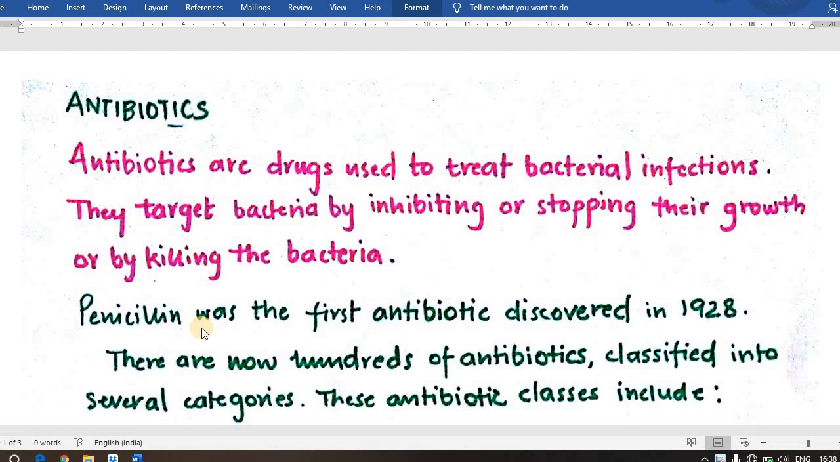Hello everyone. Today we are going to discuss what are antibiotics and how the bacteria are becoming resistant to antibiotics. So let's start. What are antibiotics? Antibiotics are basically drugs used to treat bacterial infections. They target bacteria by inhibiting or stopping their growth or by killing the bacteria.